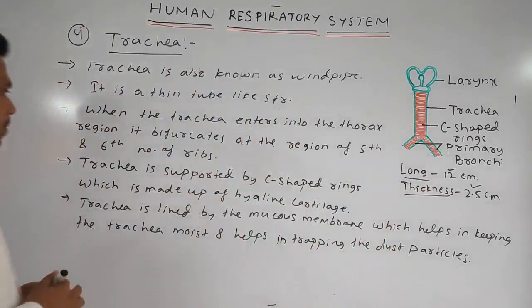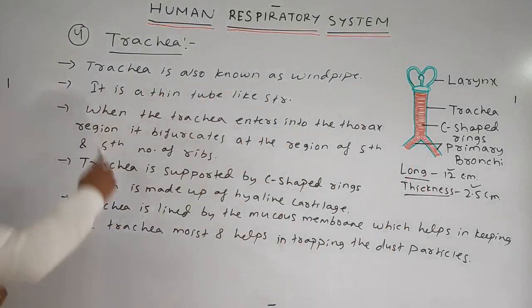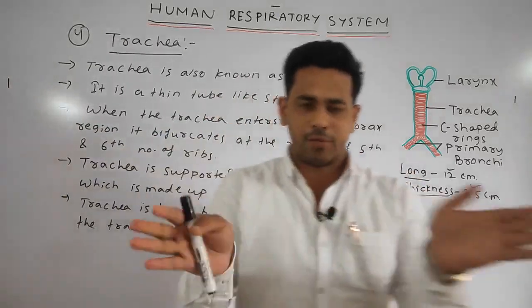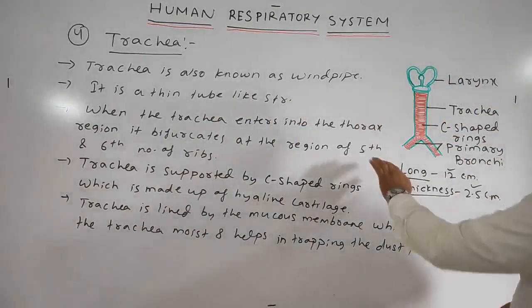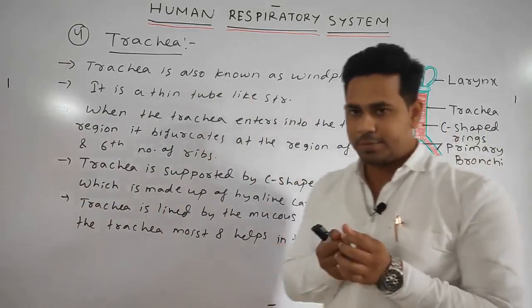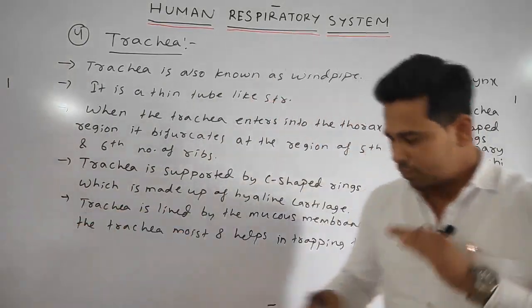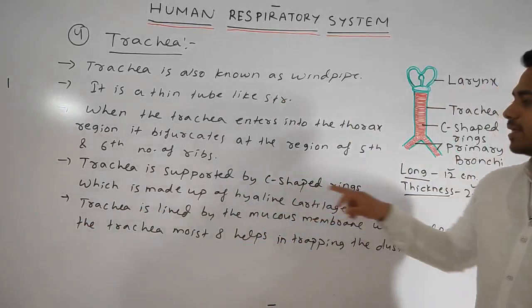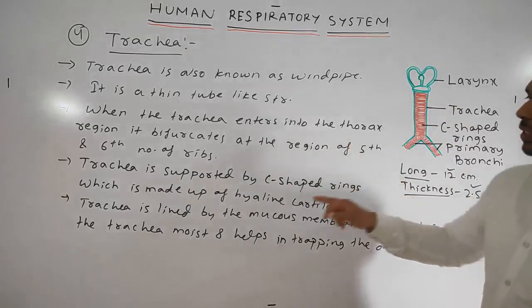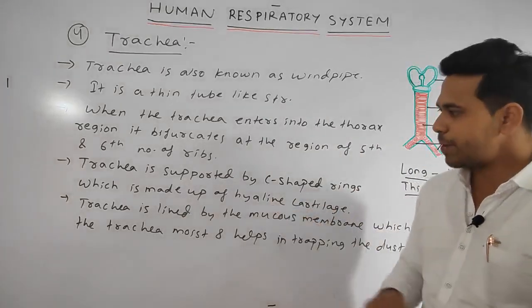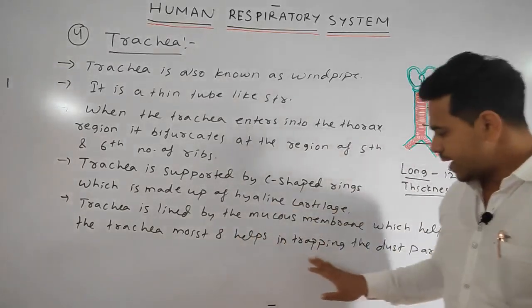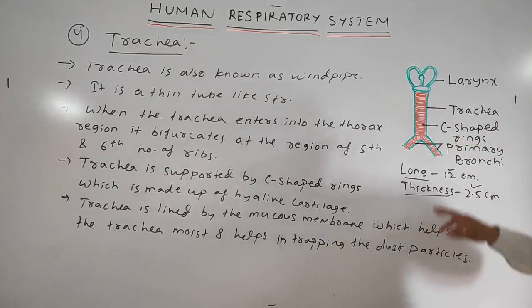So what we discussed: first point, the trachea is also known as the windpipe. It is a thin tube-like structure. When the trachea enters into the thorax, it bifurcates or divides at the region of the 5th and 6th ribs, by which it enters into the lungs. We will tell in detail when we go to the lungs region. Then the trachea is supported by C-shaped rings made up of hyaline cartilage, and it is lined by the mucous membrane, which helps in keeping the trachea moist and helps in trapping the dust particles.